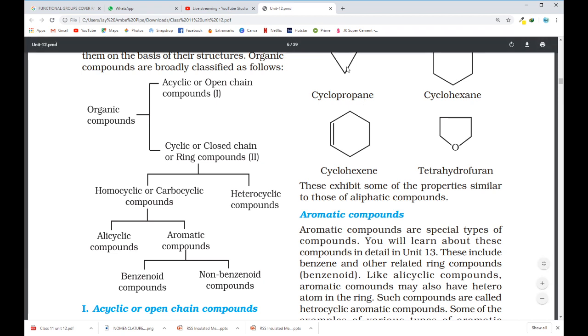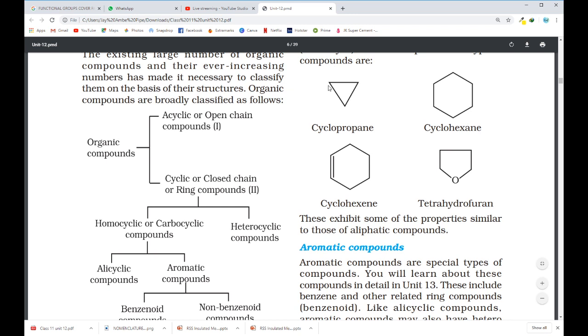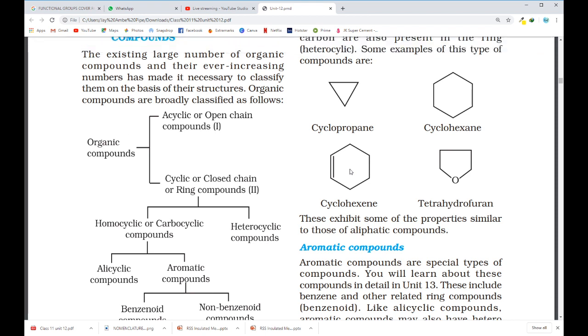As we discussed in the last class, each angle represents a carbon atom. So in a homocyclic compound, each angle is made up of carbon. See here in case of cyclohexane, and even in cyclohexene, the whole structure is made up of carbon. Hydrogens are there, but the whole ring is made up of carbon only.